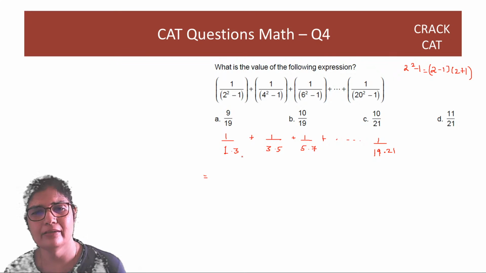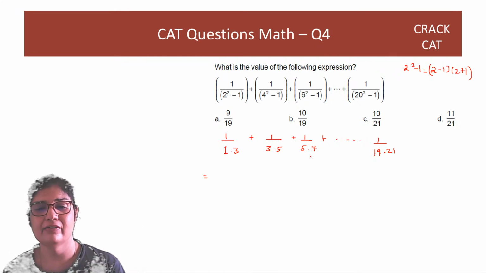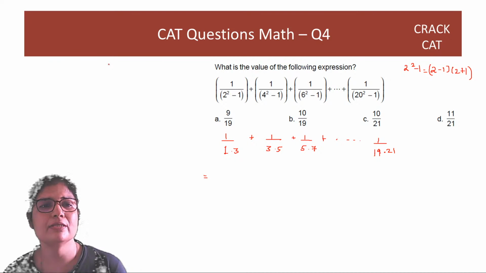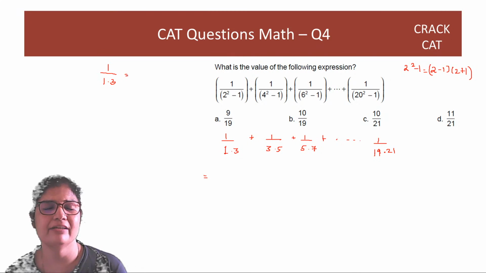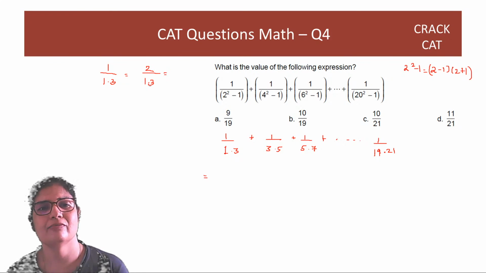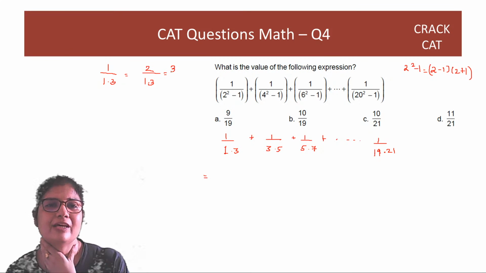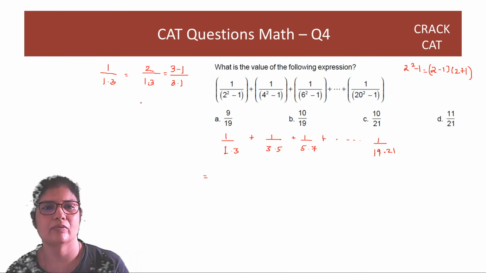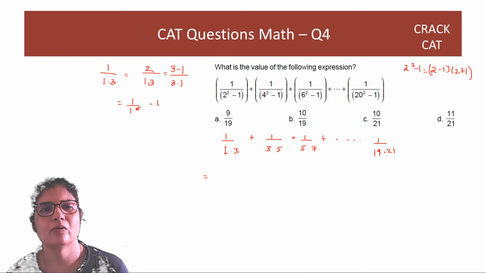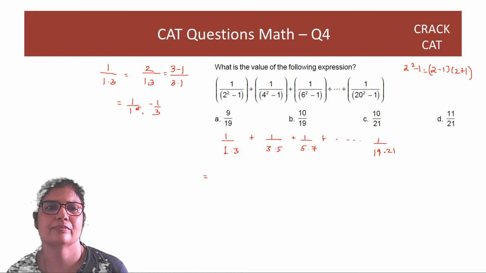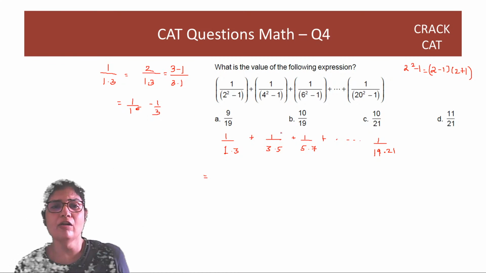तो देखो यहाँ पे भी 3 है, यहाँ पे भी 3 है, यहाँ पे 5 है, वहाँ पे 5 है, right? The problem is that I cannot do too much with 1 over 1.3, but instead if I have 2 over 1.3, I can rewrite this as 1.3 मतलब 1 into 3. Okay, I can rewrite this as 3 minus 1 over 3 into 1. So this becomes 1 by 1 minus 1 by 3. And this we can do for all of them.